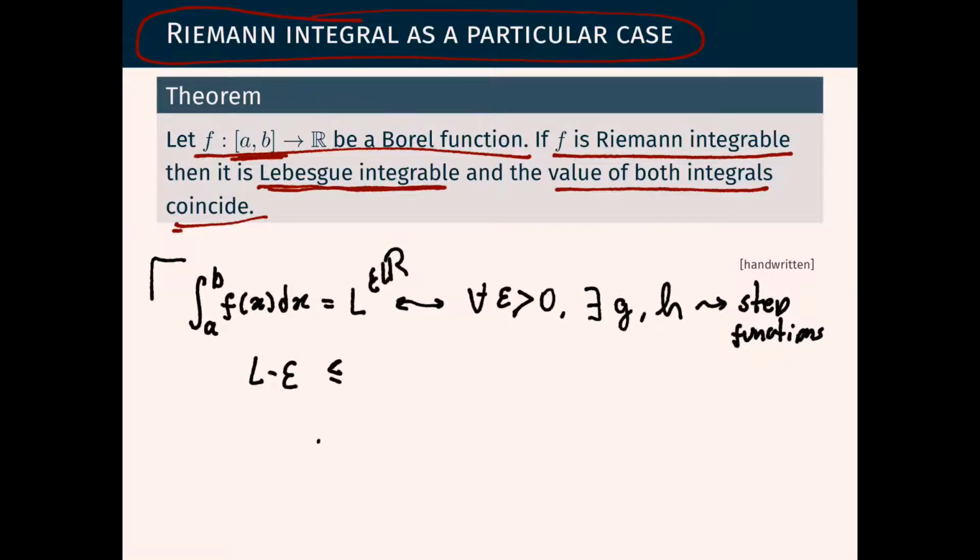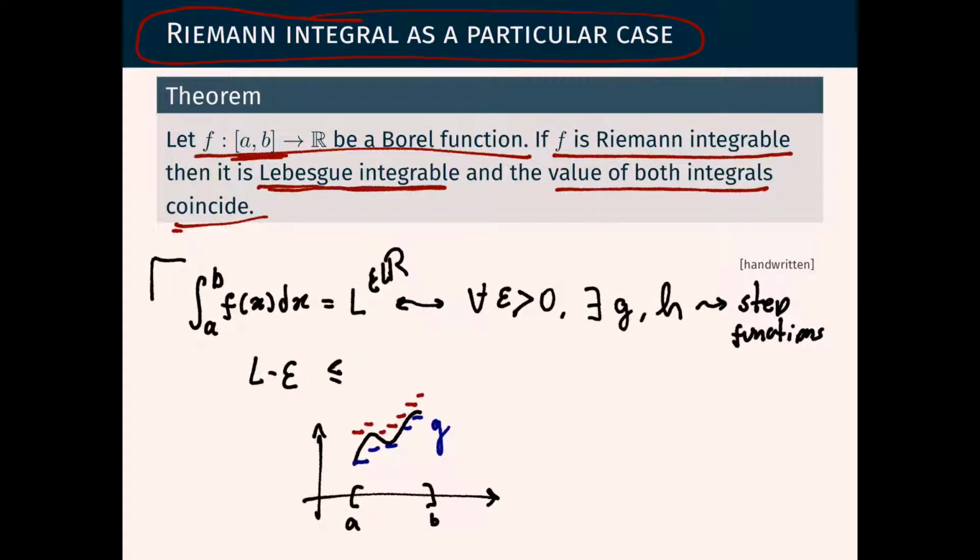Step functions here, on the interval a to b, means constant by parts. So this would be the function g, and the function h will also be a step function.